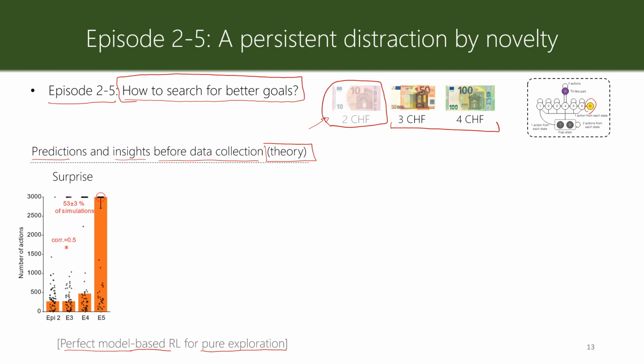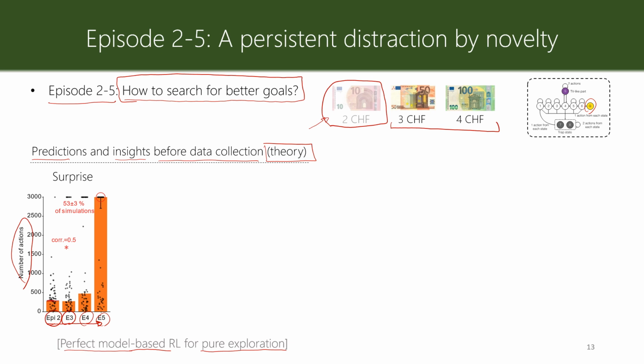The first option is surprise seeking. Here on the x-axis you see the number of episodes. In episode 1 the agent found the goal state once. In episode 2 it found it for the 2nd time, 3rd time, 4th time, and 5th time. On the y-axis you see the number of actions that the agent takes at each point.